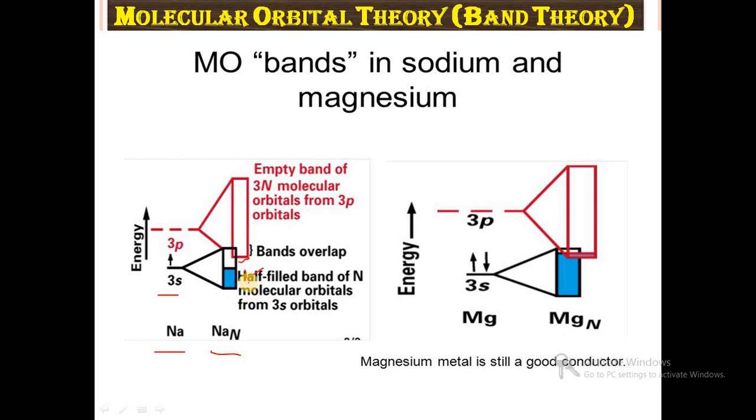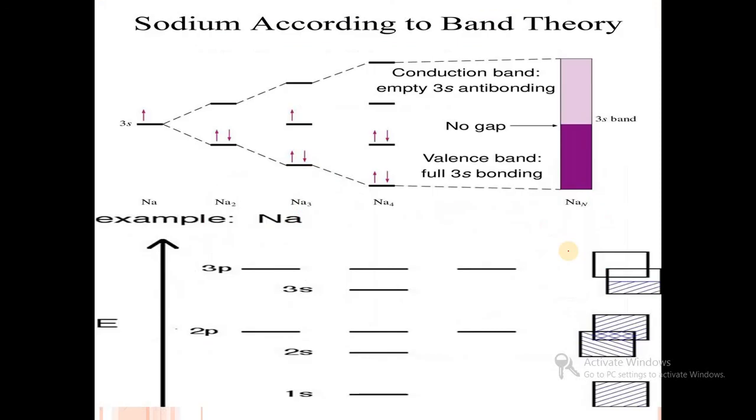The half filled portion is the valence band and the other is the conduction band, and it shows electrical conductivity. And in the case of magnesium, there is an overlapping of 3s and 3p. Here 3s is the valence band and 3p is the conduction band, and it shows electrical conductivity.